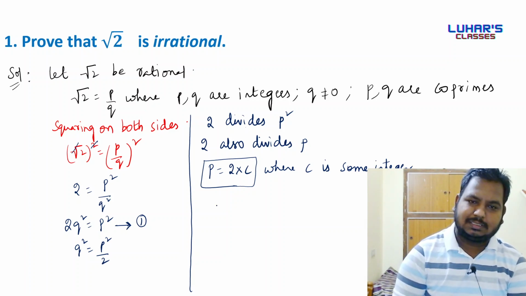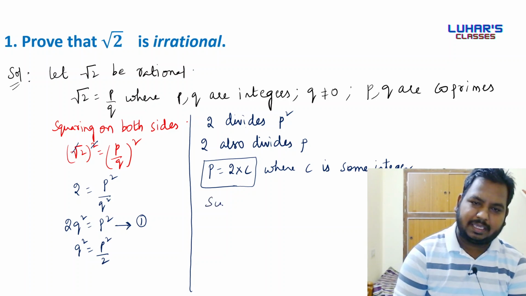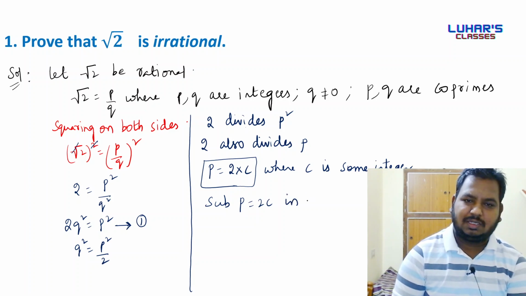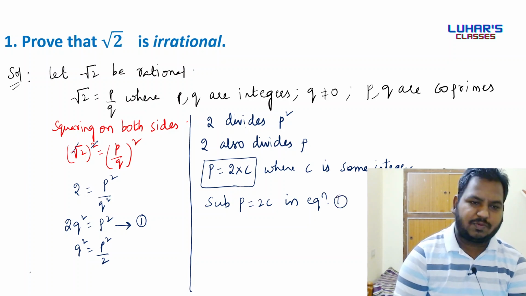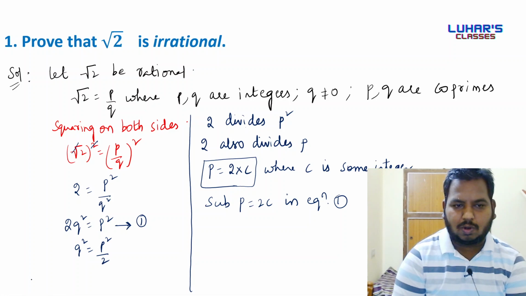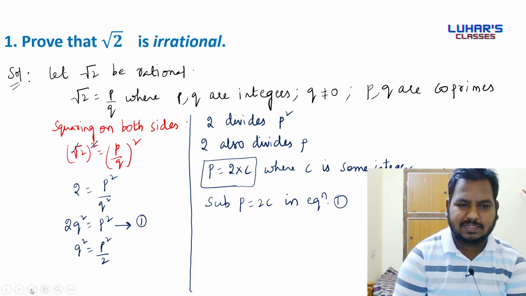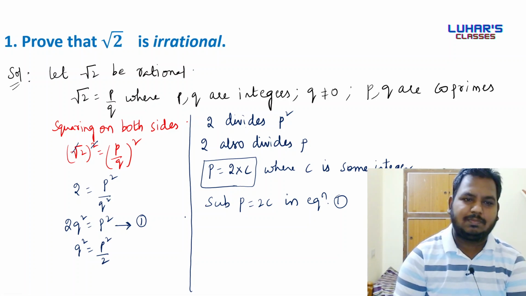Now what we'll do is we'll substitute the value of p in equation number 1. Substitute p is equal to 2c in equation number 1. What was our equation number 1? One second, today the PPT is not listening to me, no problem.